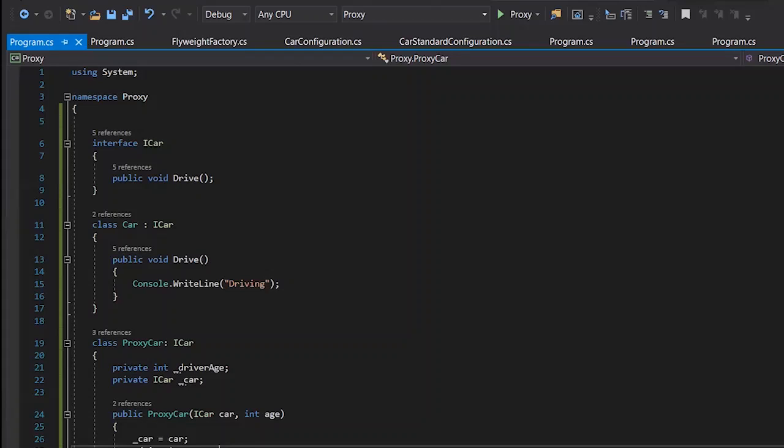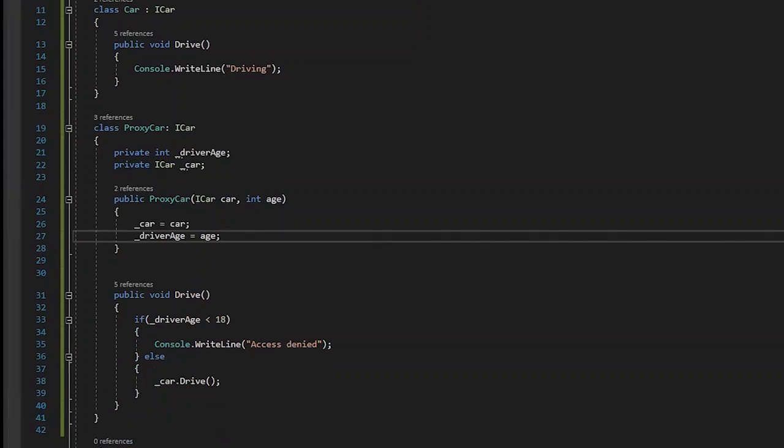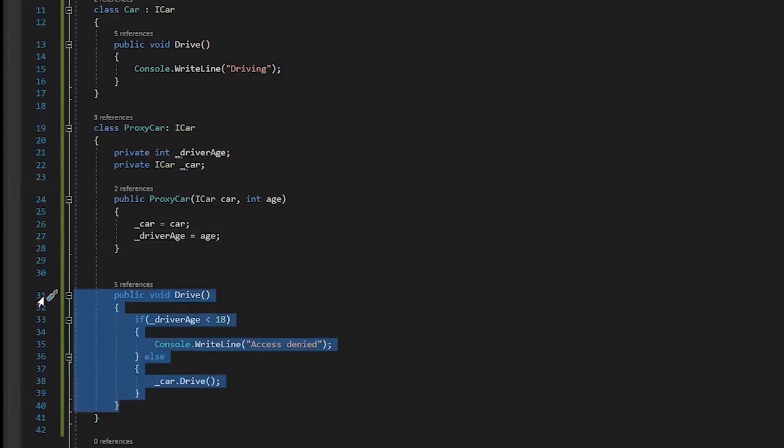That manipulation part, where are we doing exactly? This means the proxy pattern is not just for manipulation of the response. It has a wide variety of use cases. One use case is adding a functionality, for example, that only if the driver age is within a certain range should he be able to drive. Another use case, which we discussed previously, is the manipulation of the response.